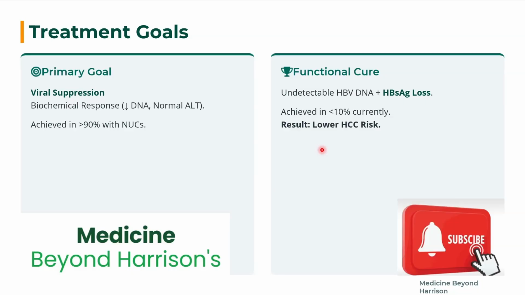Treatment goal is now viral suppression. Viral suppression, biochemical response with decreased HBV DNA level and normal ALT levels, is achieved in more than 90% with the newer current treatment with tenofovir, entecavir, or tenofovir alafenamide. Functional cure, which is undetectable HBV DNA plus HBsAg loss, is achieved in less than 10% currently and also leads to lower HCC risk.